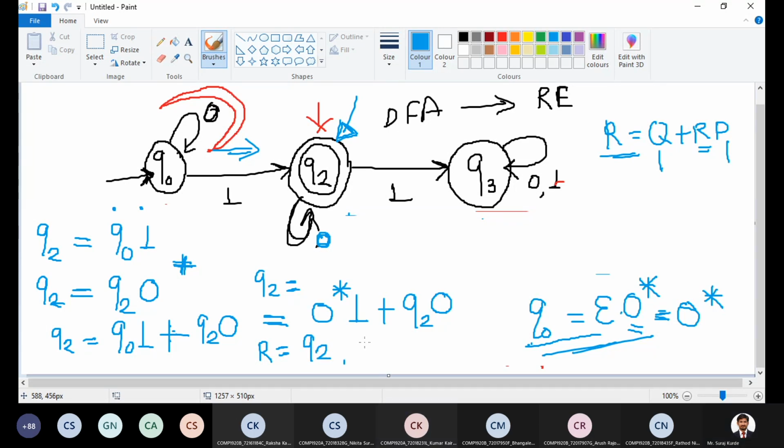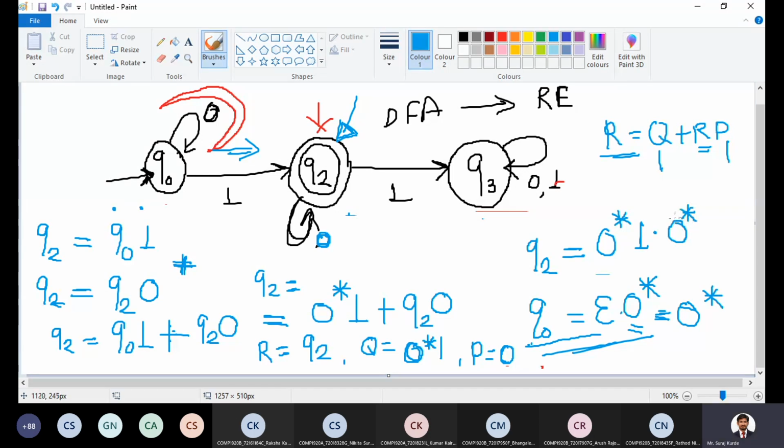Then Q is 0 star 1 and P is 0. So the solution is R = QP star. Q2 = 0 star 1 followed by P star, and P is 0 star.